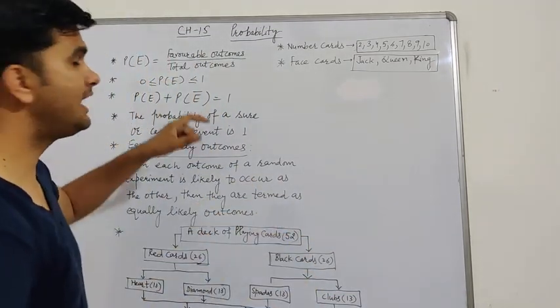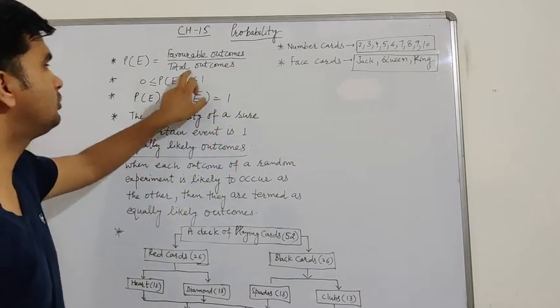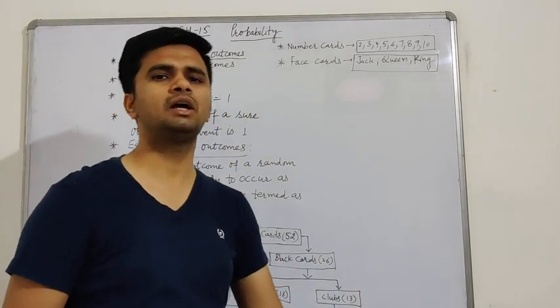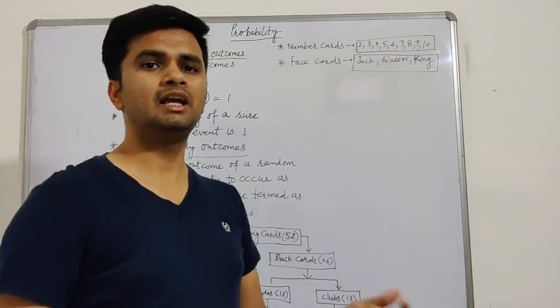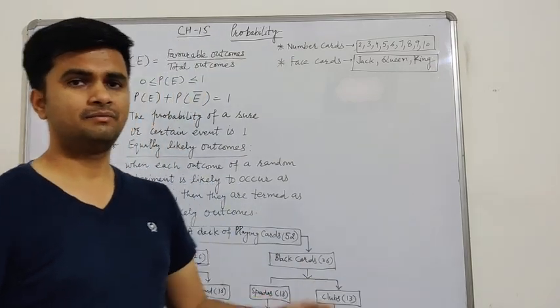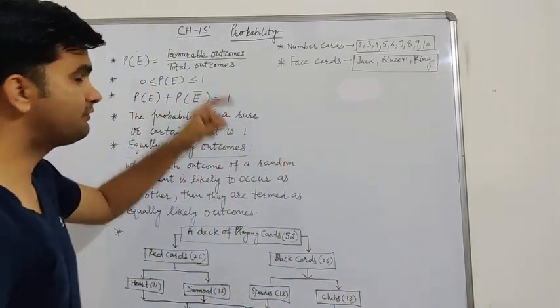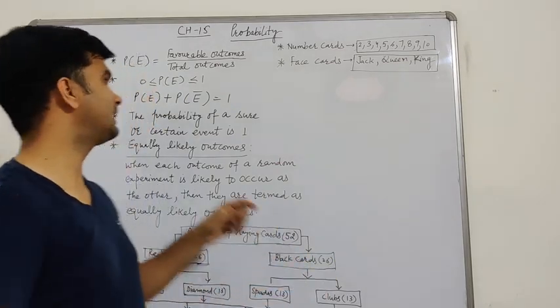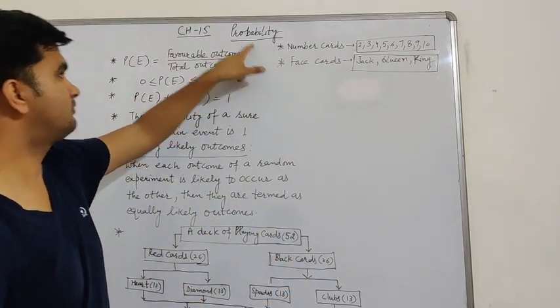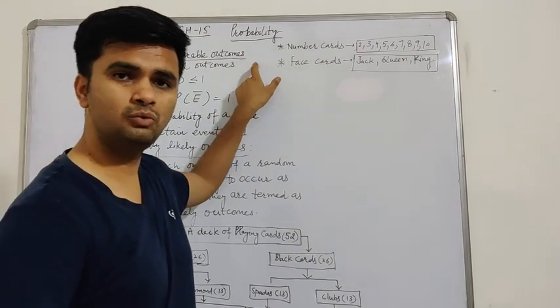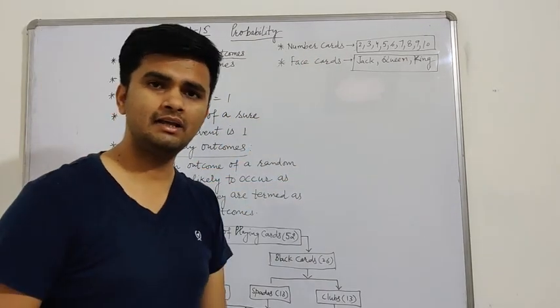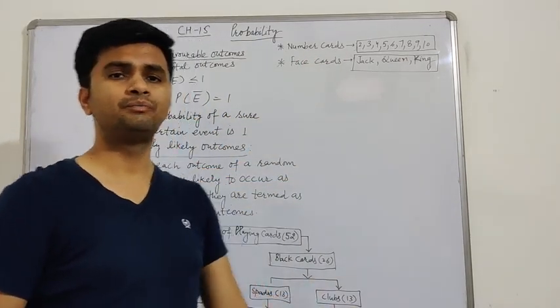Head and tail are the total outcomes, and I want the probability of getting head. One chance in which head comes is in our favor. So the probability of getting head is favorable outcomes 1, total outcomes 2, which is 1 by 2.